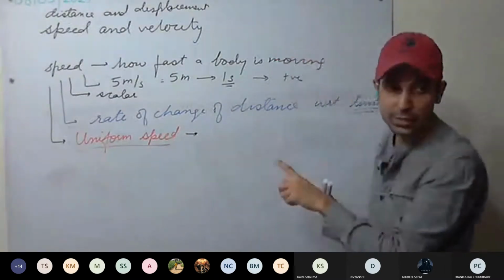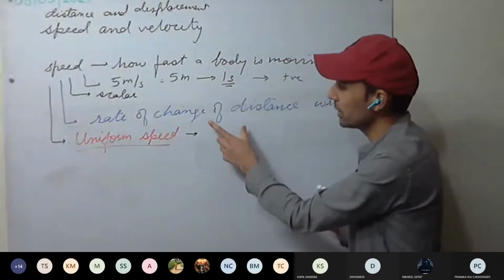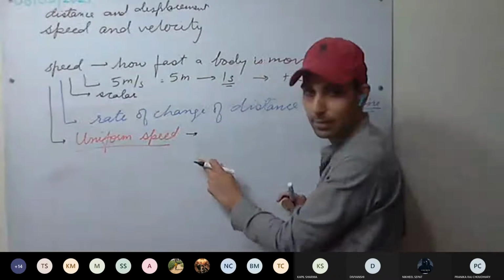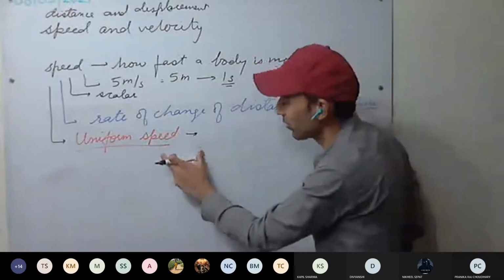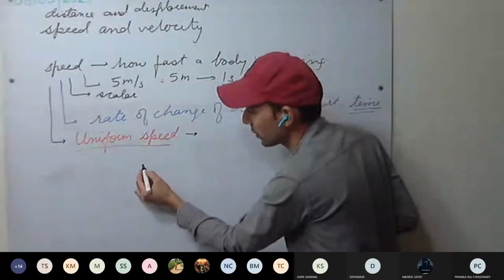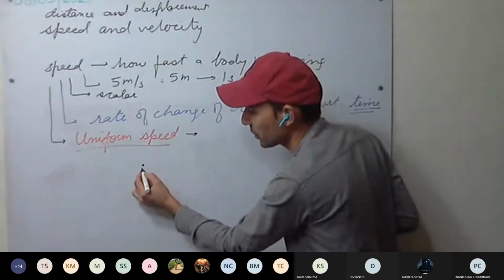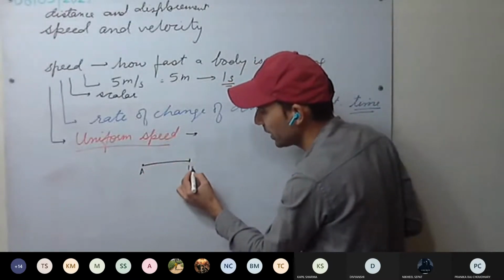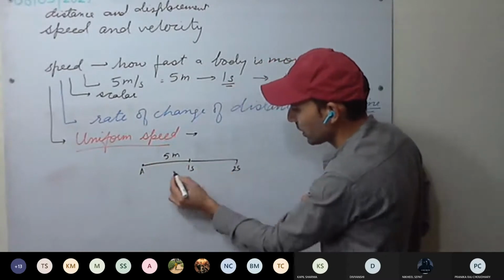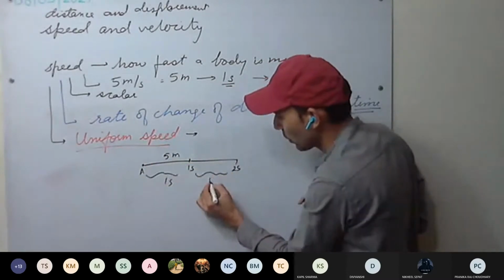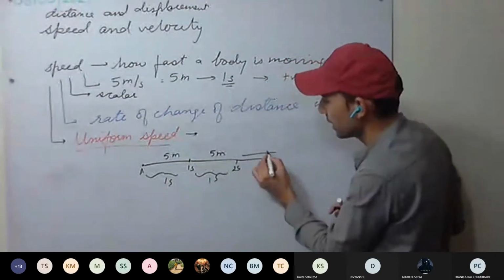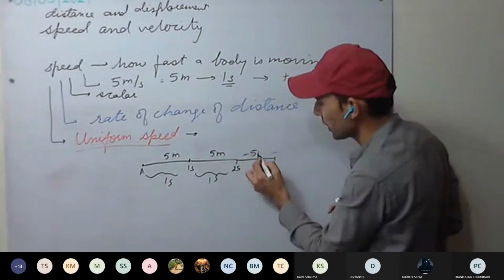So uniform speed we are discussing. Uniform is when the change of distance is uniform. That is, each second the body is covering equal distance. For example, the body started, we have discussed this earlier as well, the same case. In 1 second, it has covered 5 meters. Again, 1 second, it has covered 5 meters.